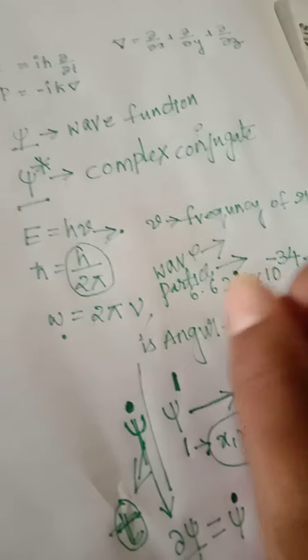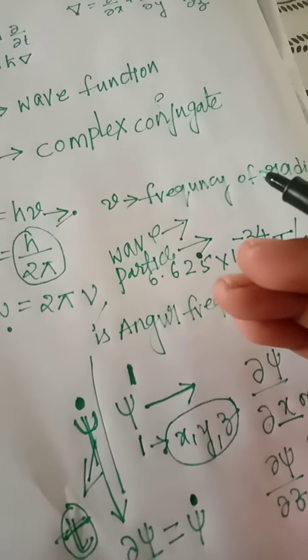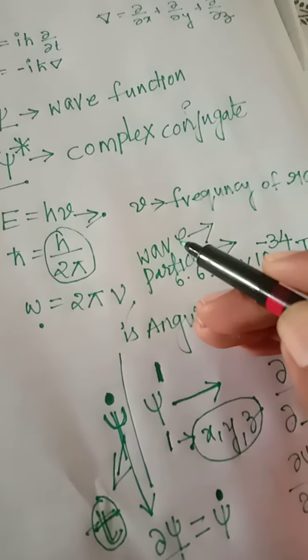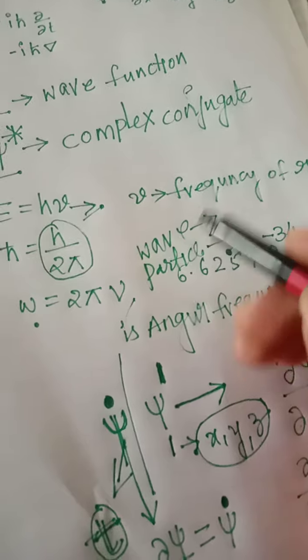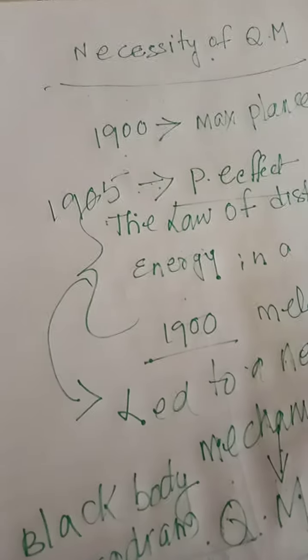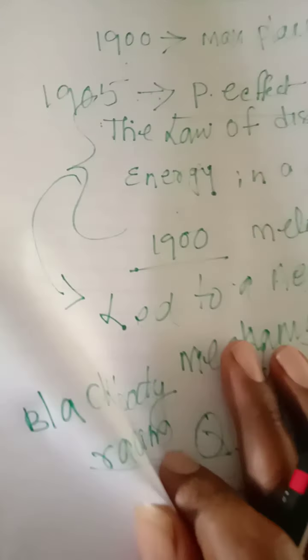One is the inadequacy of classical mechanics, that is, the failures of classical mechanics. Those failures led to the development of quantum mechanics. Necessity of quantum mechanics means the failures will be successfully explained by quantum mechanics.